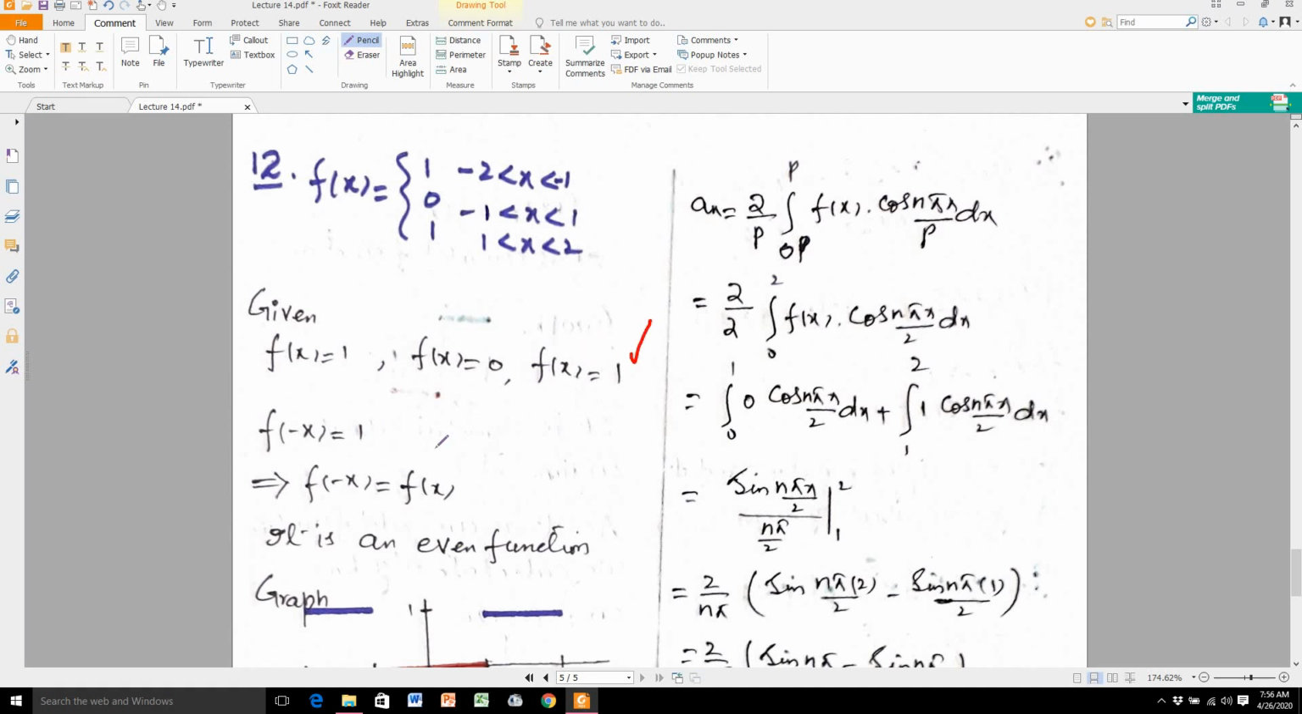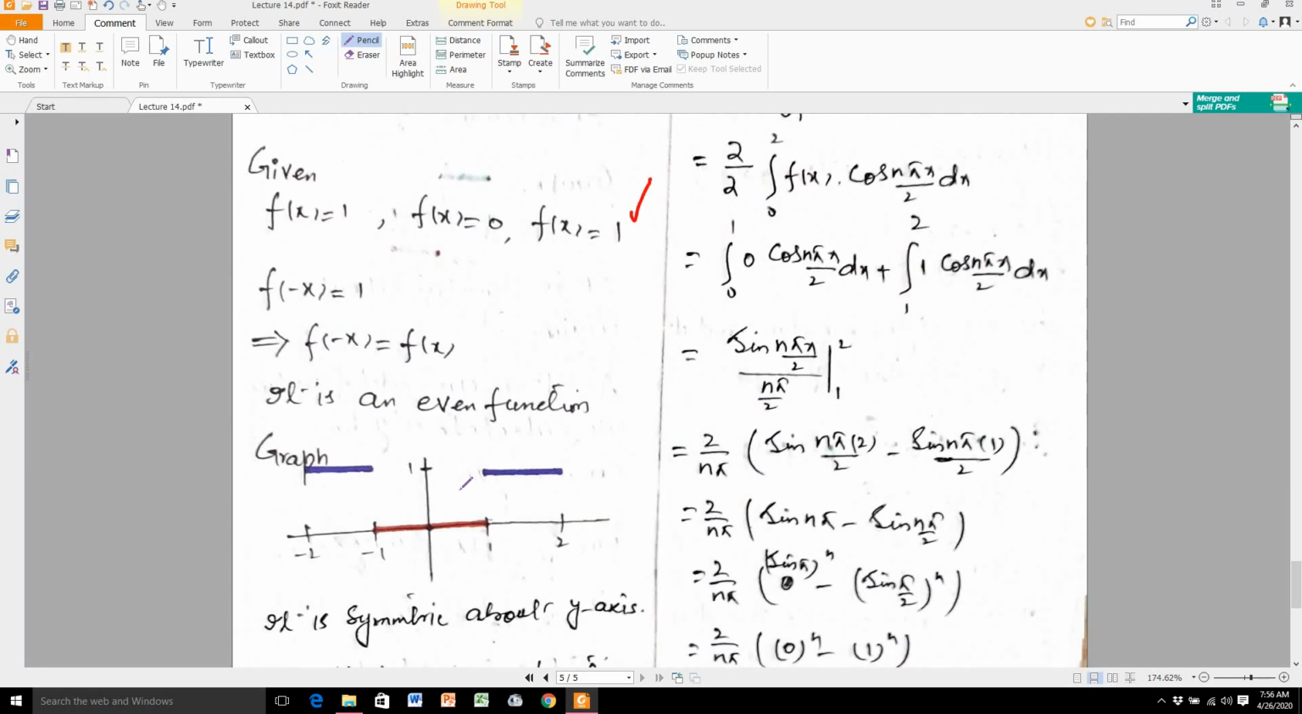This 1 is equal to f of x. So I am writing here at the place of this one f of x. So what kind of nature does this show? This shows an even function.